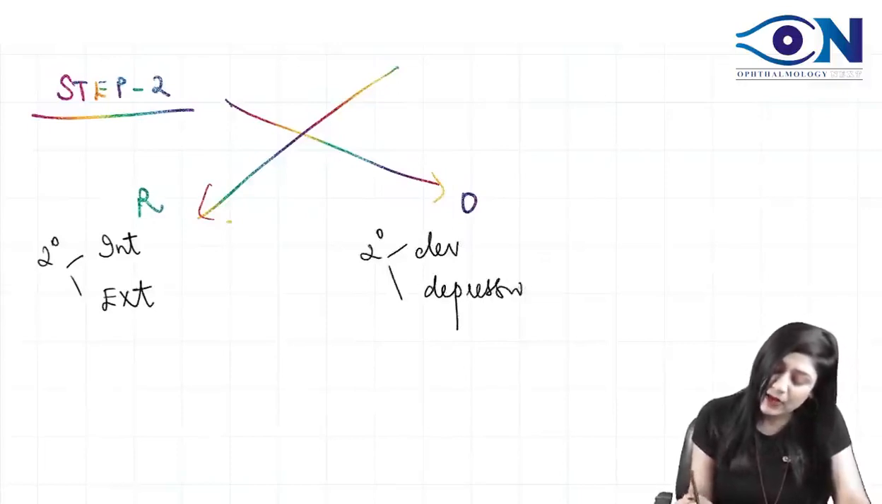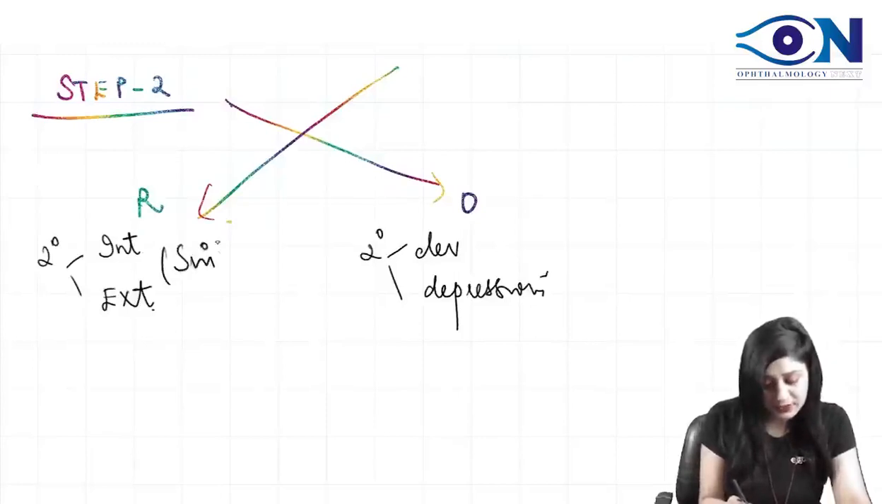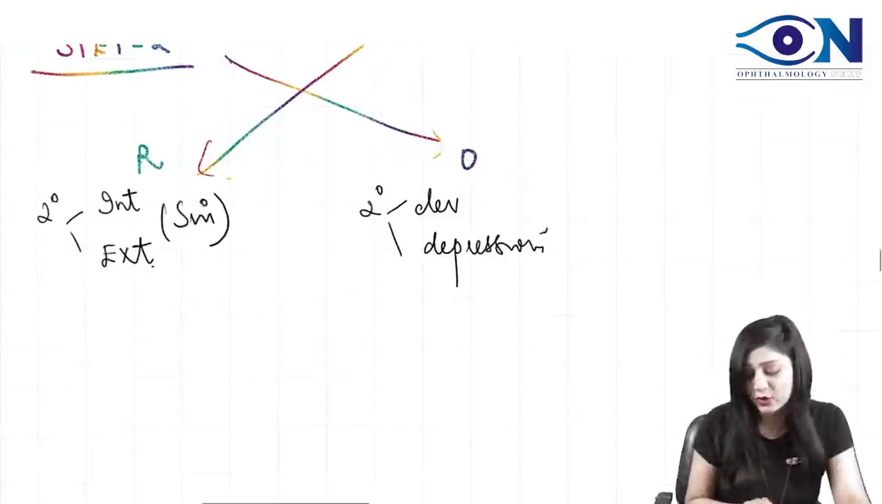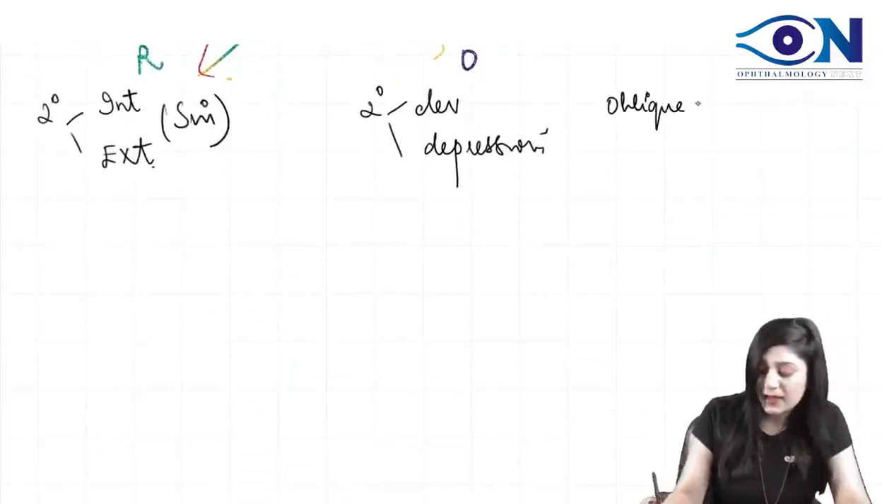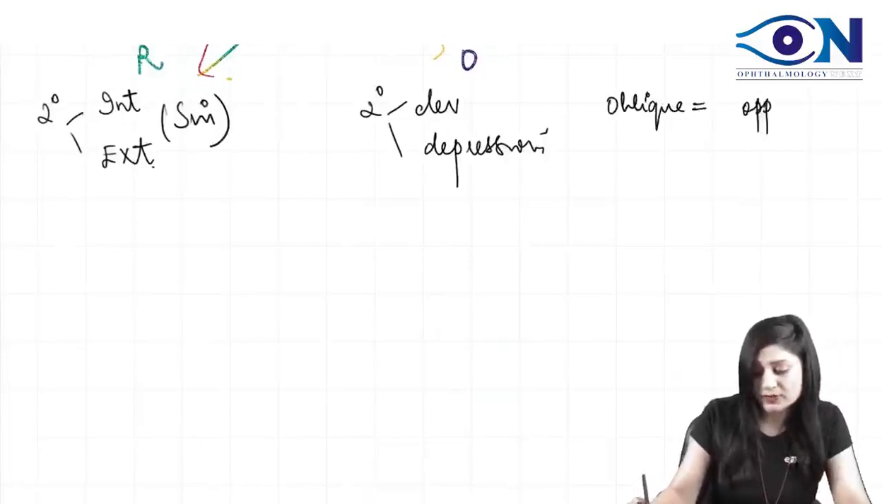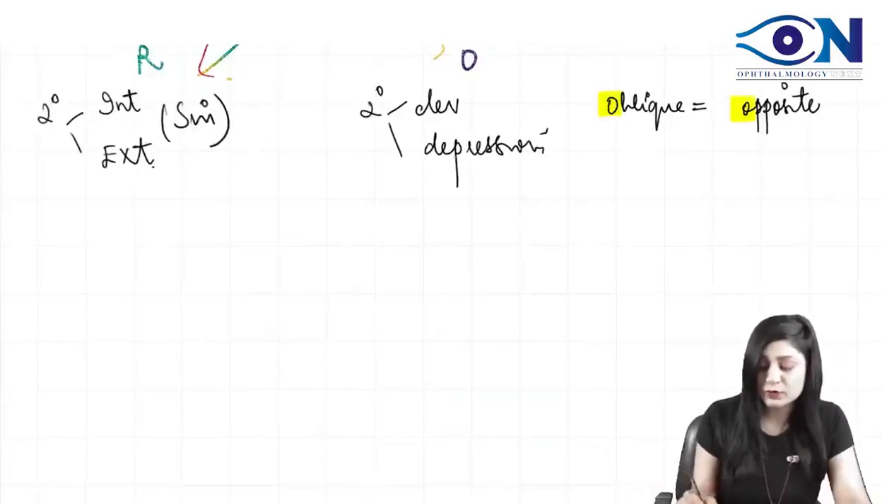Now how to decide for intorsion, extorsion? Again by SIN: Superiors are intorters, inferiors are extorters. How to decide for the secondary action? O for oblique and O for opposite. So if it's an oblique muscle, it will go in the opposite direction. So for superior oblique, the secondary action will be depression.